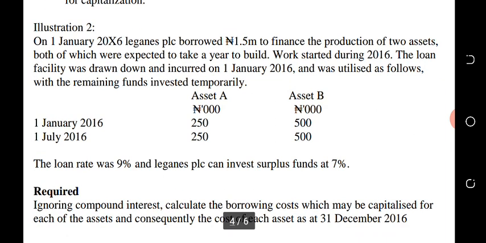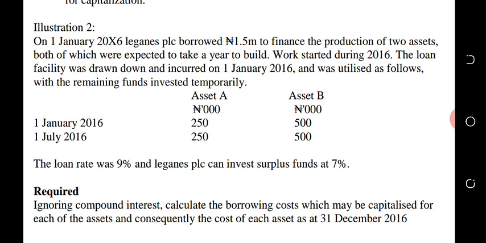On 1st of January 2016, Leganese PLC borrowed 1.5 million naira to finance the production of 2 assets, both of which were expected to take a year to build.